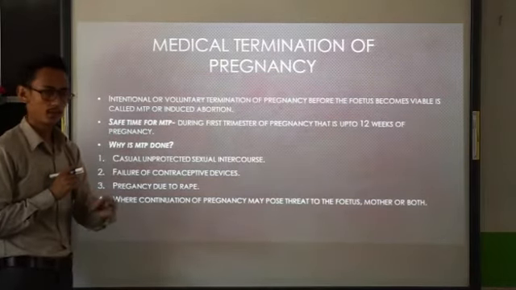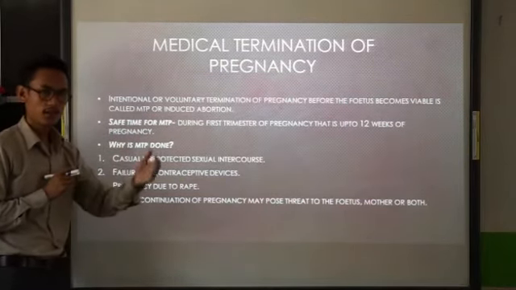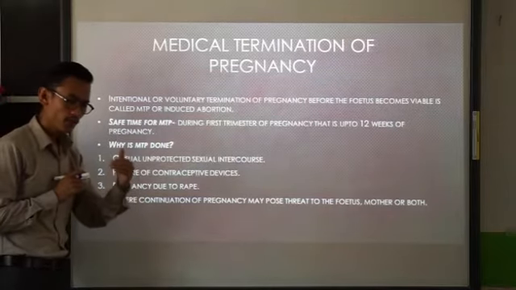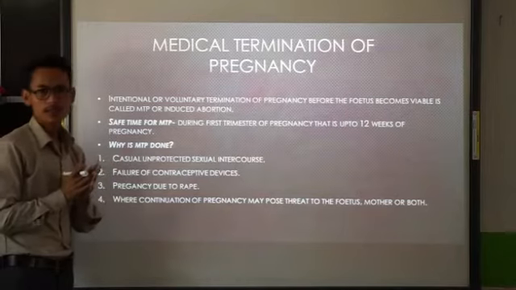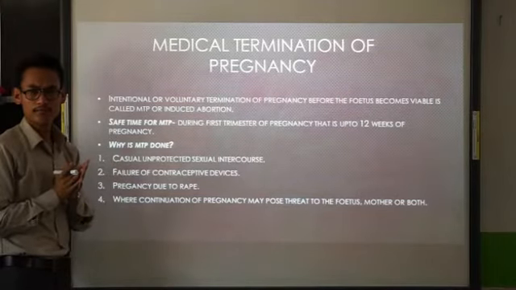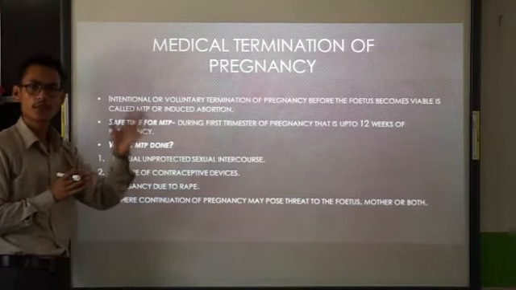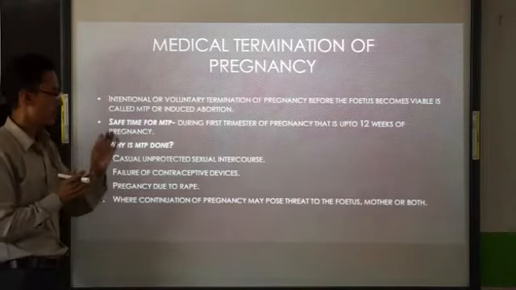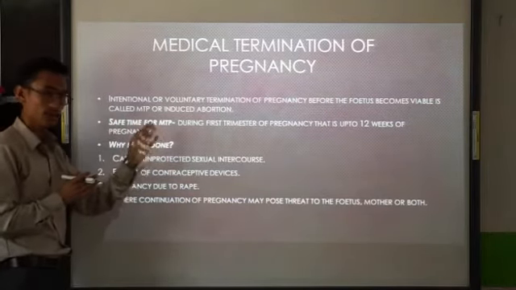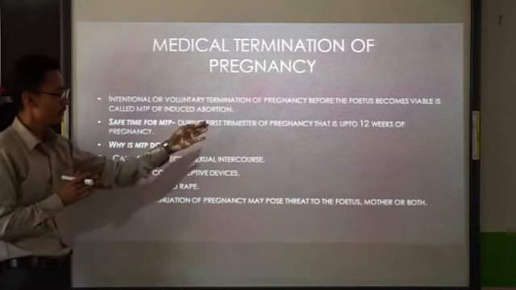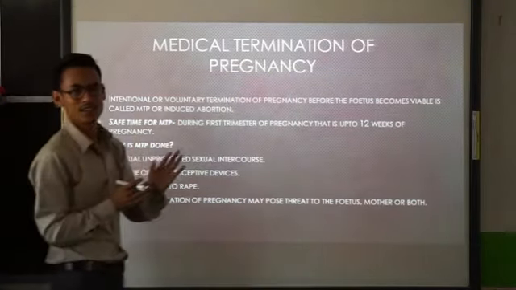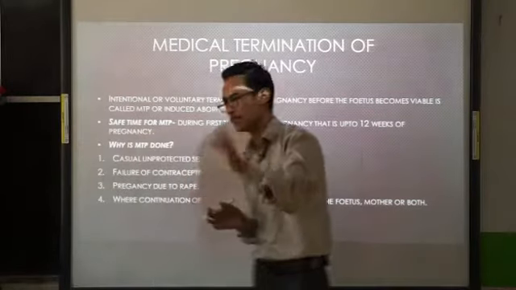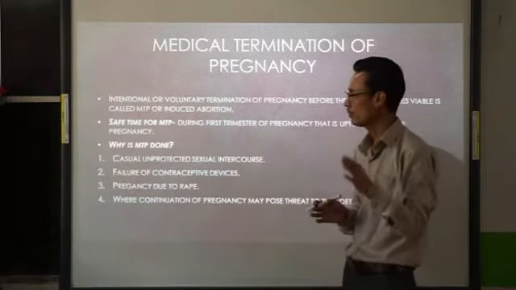But after that, during the second trimester, when the fetus becomes part of the maternal tissue, MTP cannot be done. It will be a risk for the mother also. So the safe time is the first trimester, or up to 12 weeks of pregnancy. Clear?